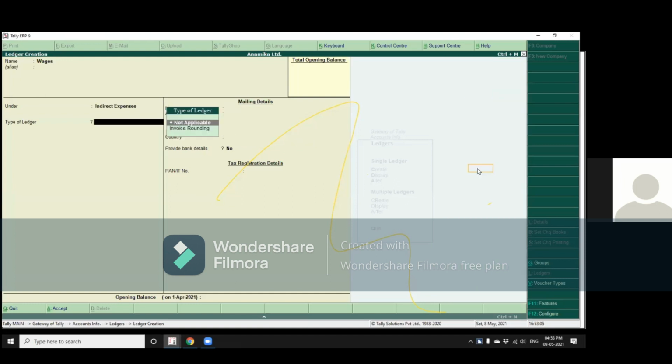Now below that we have various options like profession tax number, PAN number, bank details, opening balance. Right now I'll just skip all of that and move directly to the end. If you want, however, you can read all of them with the JAWS cursor, and wherever you want, you can enter the data also.